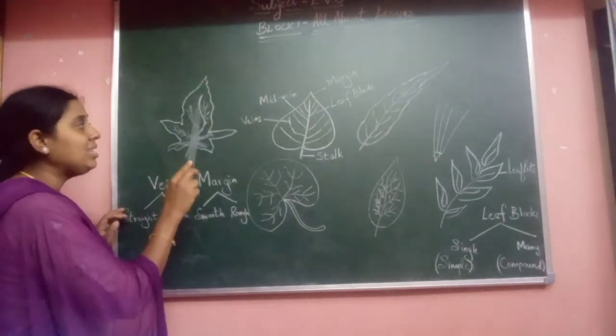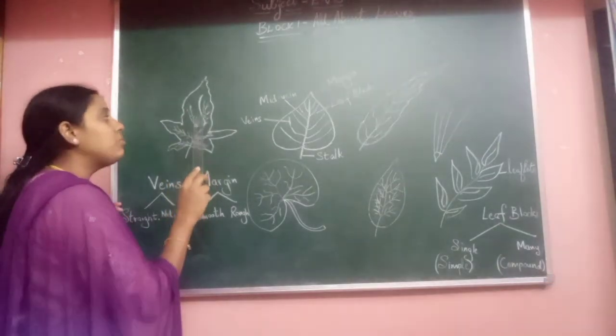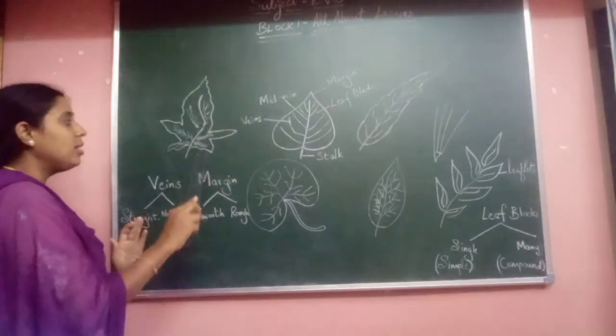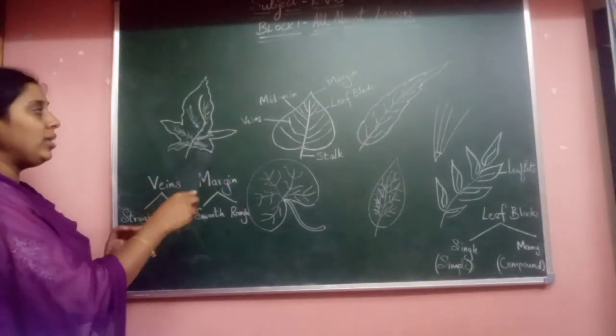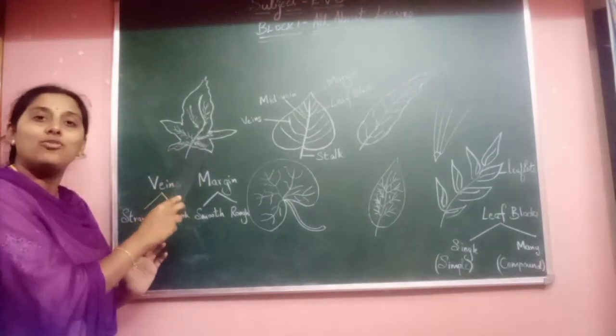Again, there are veins which are passing through mid veins, and again those veins have small lines passing through them. So there is a network formed. So in this kind of leaf, you can find a network of veins.